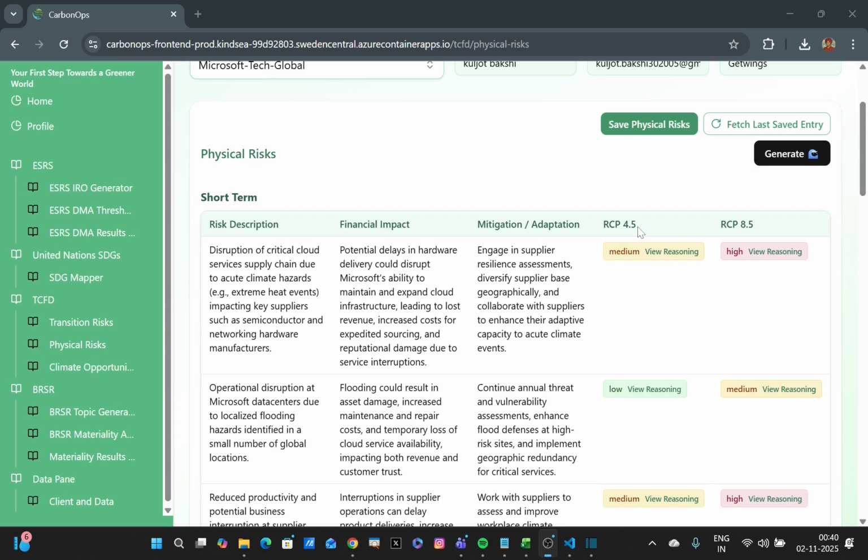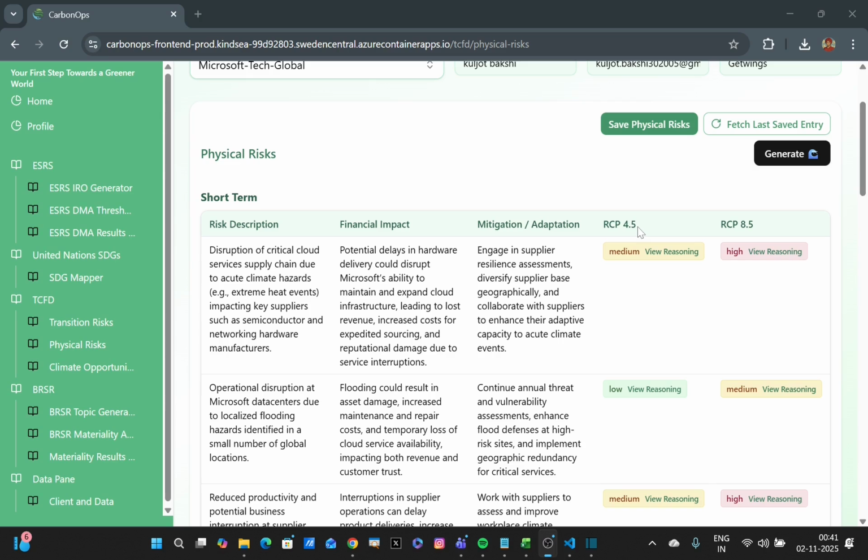So RCP 4.5 is the scenario in which you expect the temperature rise to be well below 2 degrees centigrade, somewhere around 1.5 to 2 degrees centigrade by the end of this century. This is the scenario if people carry out business not as usual, but rather take into account mitigation strategies.